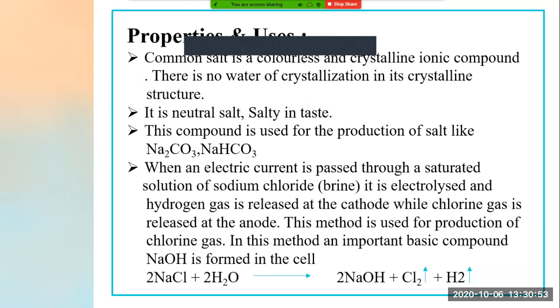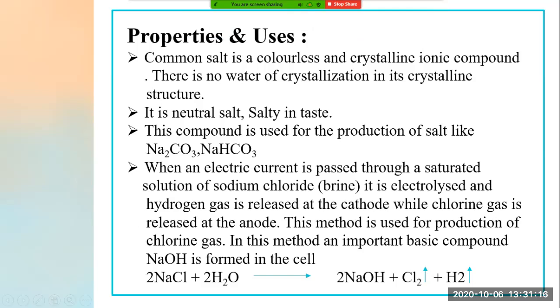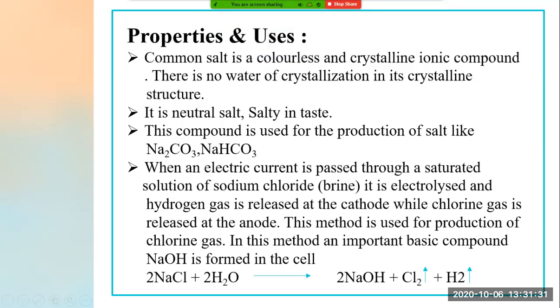Now, we have done the properties of common salt. Now, what are the properties of common salt and what are the uses of common salt? We will see that. Now see, the first property: common salt is a colorless and crystalline ionic compound. It means we find it in which form? Crystal form, right?